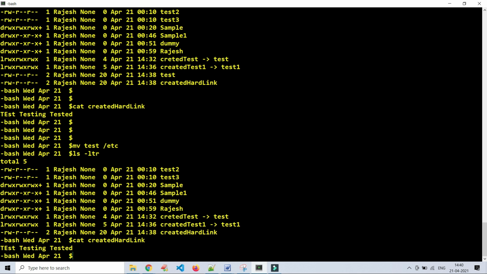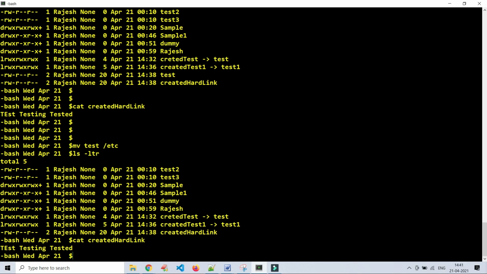What is the difference between soft link and hard link? It is a very important interview question. And we also discussed the disadvantages, like across the file systems we cannot create a hard link, but we can create a soft link. We cannot create hard links for special files and directories. We are done with the links concept, soft link and hard link concept.